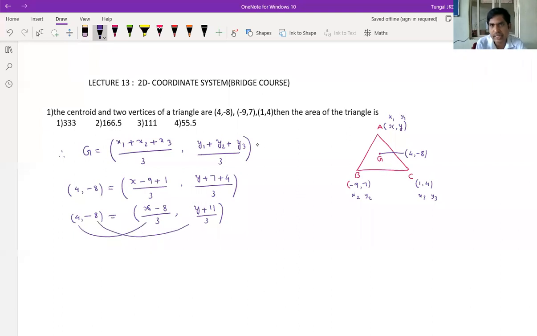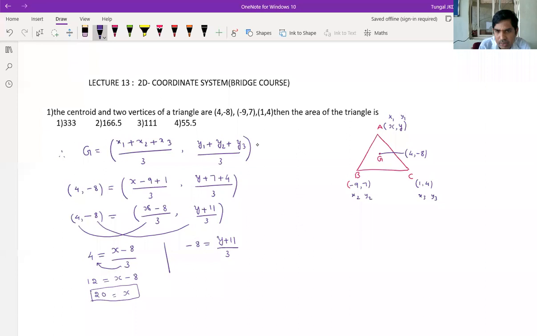If you compare, 4 is equal to what can you write? (x - 8)/3. Next, -8 is equal to what can you write? (y + 11)/3. Cross multiply, what will we get? 3 into 4 is nothing but 12. 12 is equal to x - 8. So what x value will we get? Nothing but 20.